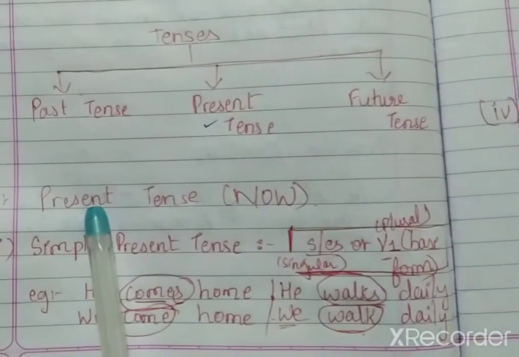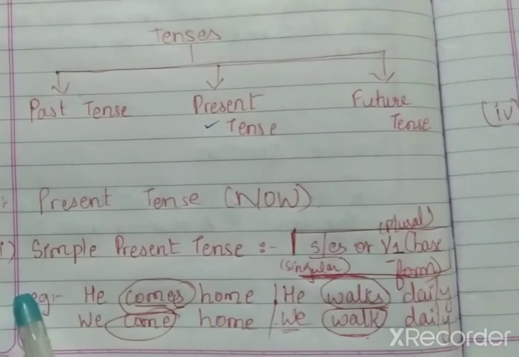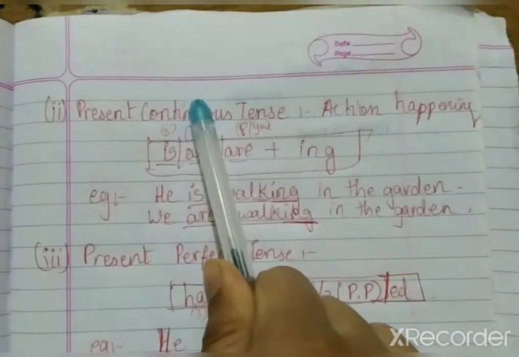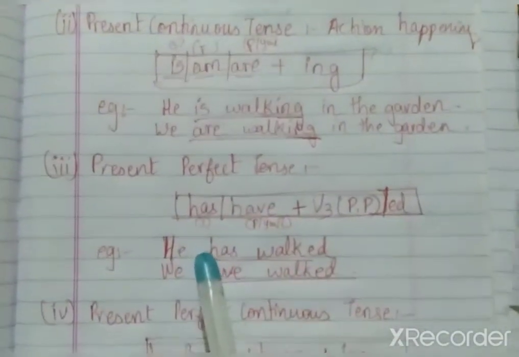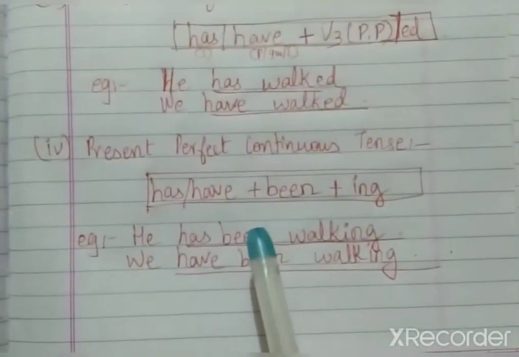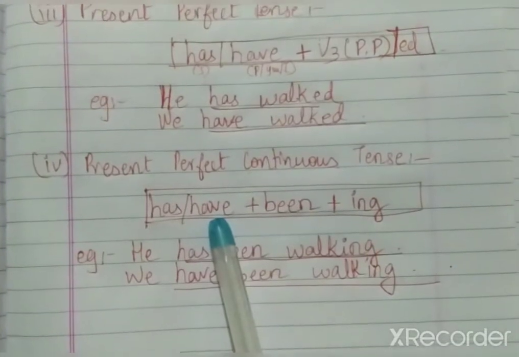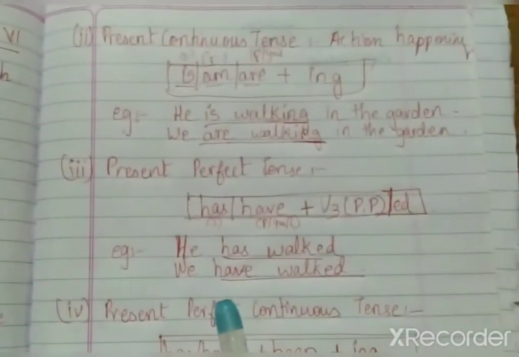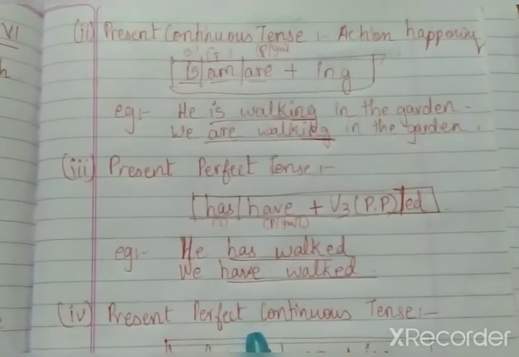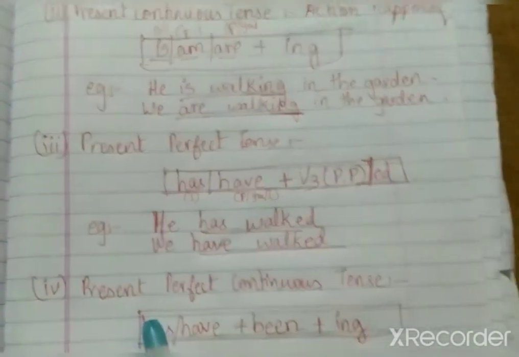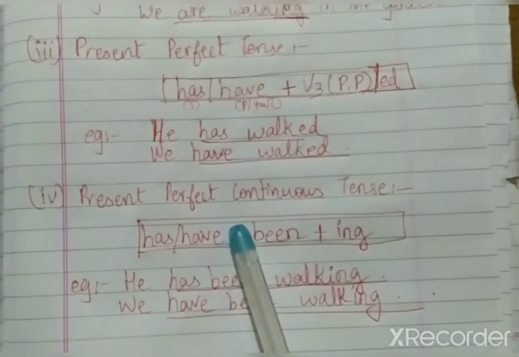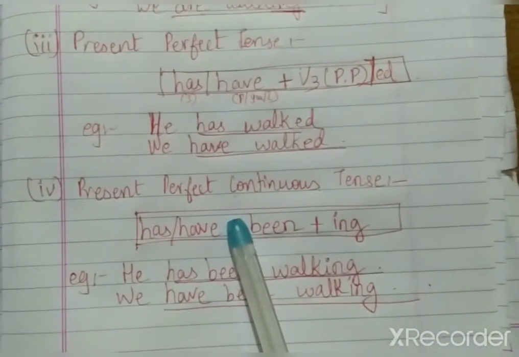And in present tense, we studied simple present, present continuous tense, present perfect tense, and present perfect continuous tense, right? So we completed 4 tenses in present tense. And I asked you all to write it in your CW as well as learn the formulas, right? Now we'll be starting with past tense.